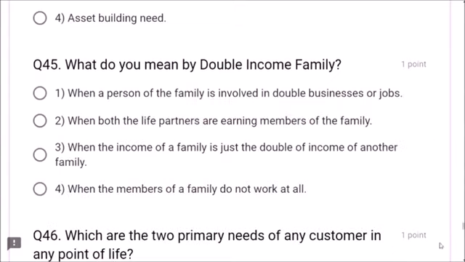Next, question number 45. What do you mean by double income family? When both the life partners are earning members of the family, it is known as double income. If wife and husband both are earning, then this family is known as a double income family, friends. Don't think a lot. Just go for option 2, it is correct.